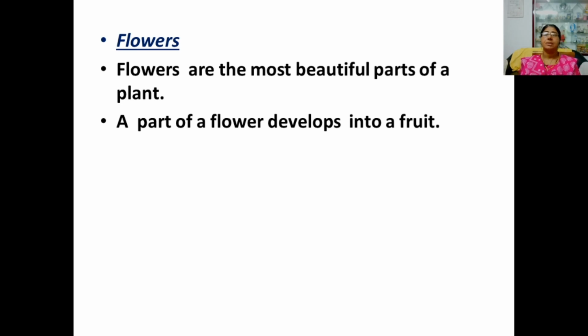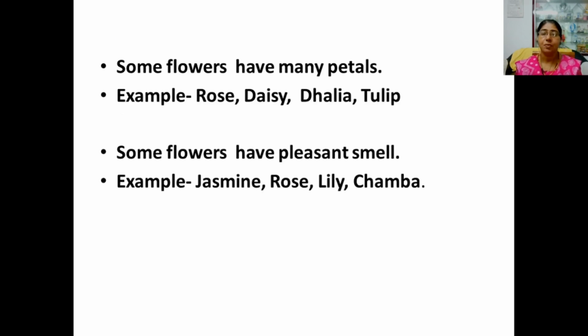Then flowers are the most beautiful part of a plant. Part of flower develops into a fruit. We like to eat fruits because it has sweet taste. Some flowers have many petals, some of them have 4 or 5 petals. Examples of flowers that have many petals are rose, daisy, dahlia, tulip.